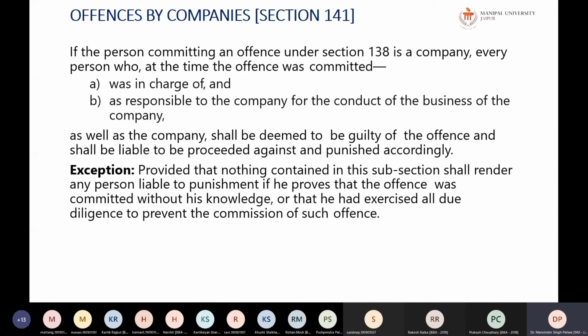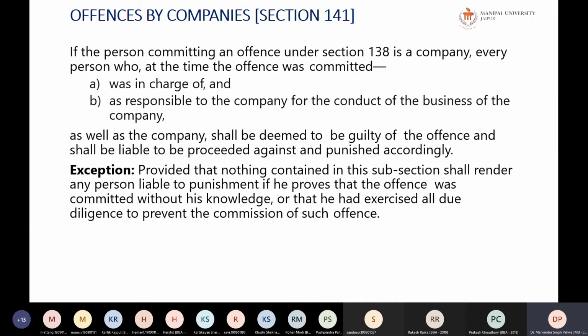So now it is clear to everyone that dishonor of a check is a criminal offence. Criminal offence means it attracts criminal liability, and there will be a punishment of not less than 2 years and a fine which may be double the amount of the check. Even if a company commits this type of offence, whosoever is in charge, it points towards the directors and promoters of the company. So they are responsible for the conduct of the business.